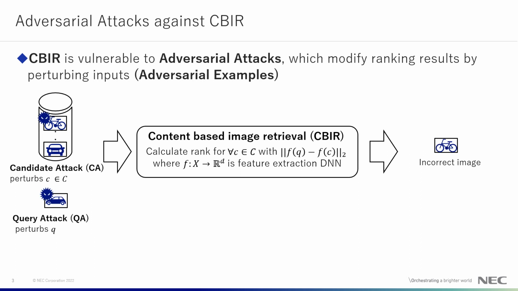Unfortunately, CBIR is known to be vulnerable to adversarial attacks. The figure shows an overview of adversarial attacks against CBIR. The adversary modifies ranking results by perturbing input, called adversarial examples. When the query image is an adversarial example, the attack is called a query attack. When some candidate images are adversarial examples, the attack is called a candidate attack.